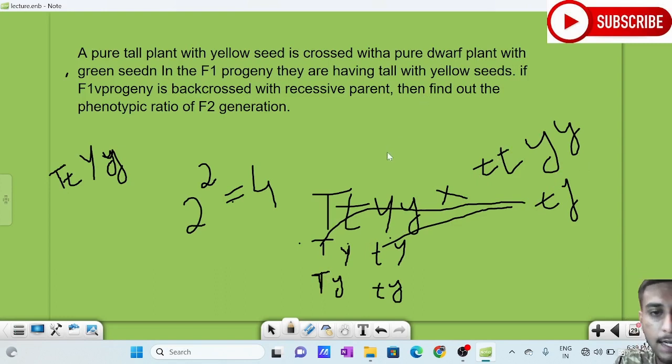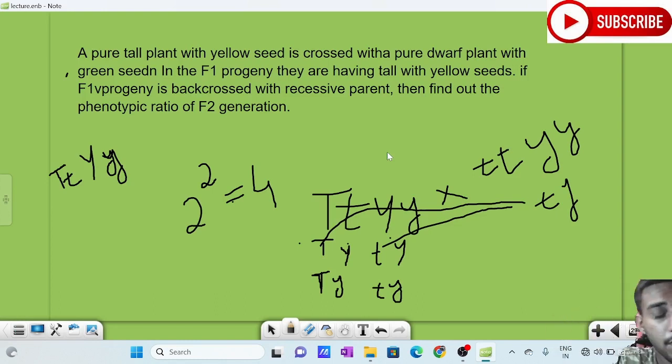So actually, if we check the phenotype, it will be a 2:2 ratio. Sorry, 1:1 ratio. Why? Because every genotype here gives a different phenotype. So the ratio is 1:1.